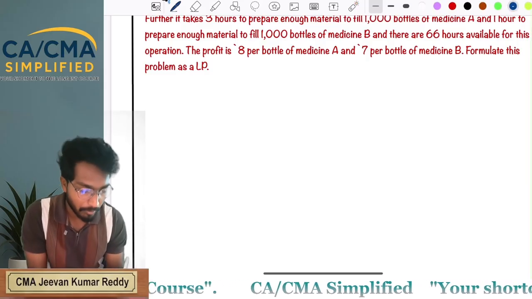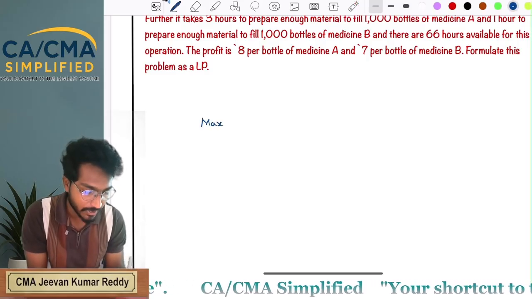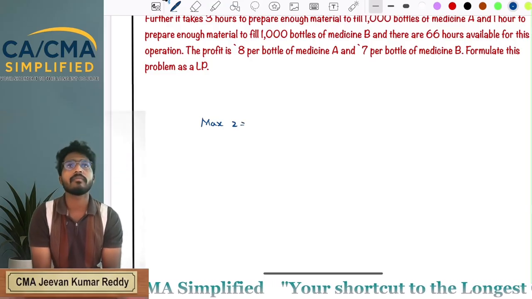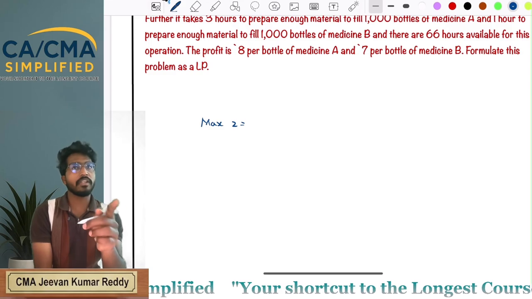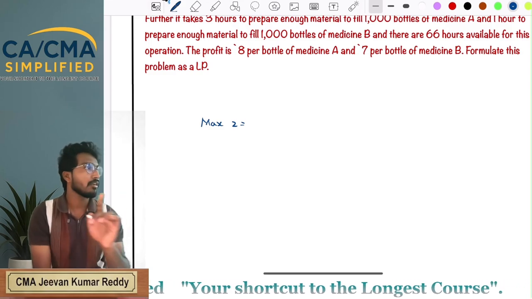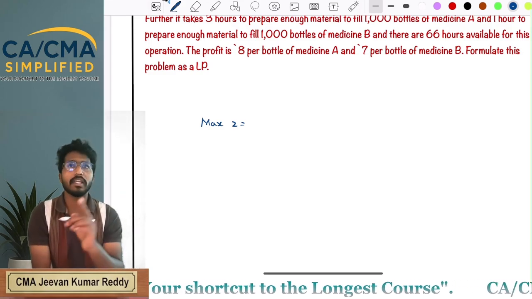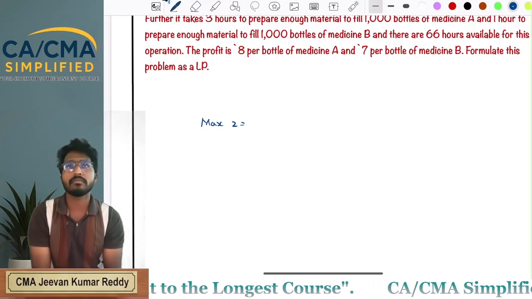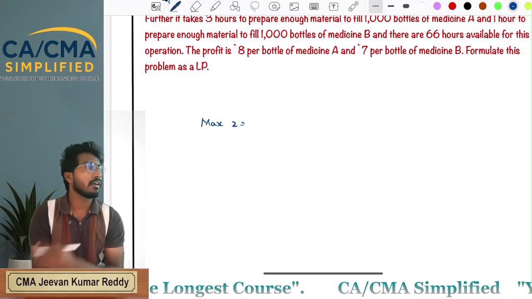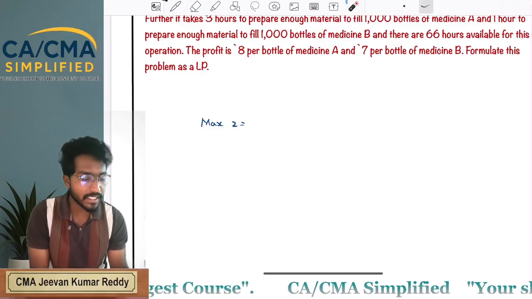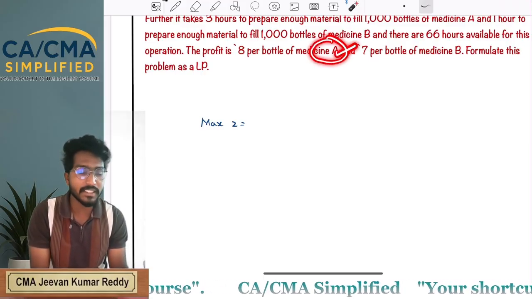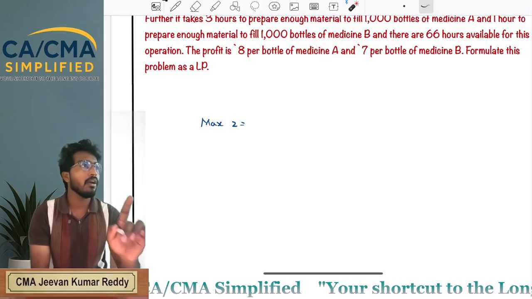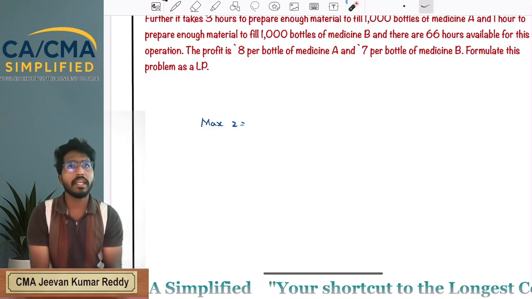That is max Z. How do we get the profit of an organization? Profit of medicine A plus profit of medicine B gives the profit of the company. By selling 1 unit of medicine A, you are getting 8 rupees.